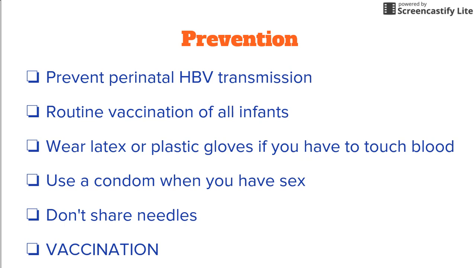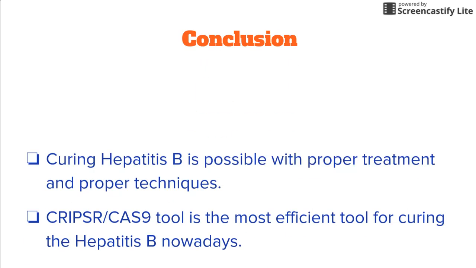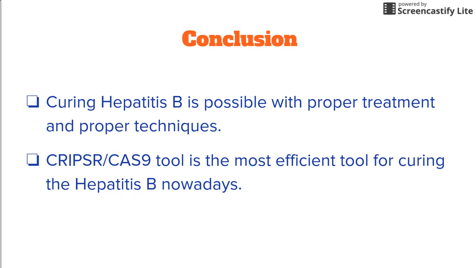The hepatitis B vaccine is made from synthetic yeast, so the side effects of that vaccination are much less. So basically, curing hepatitis B is possible with the proper treatment and the proper techniques. The CRISPR-Cas9 tool is the most efficient and effective tool for curing hepatitis B at present.